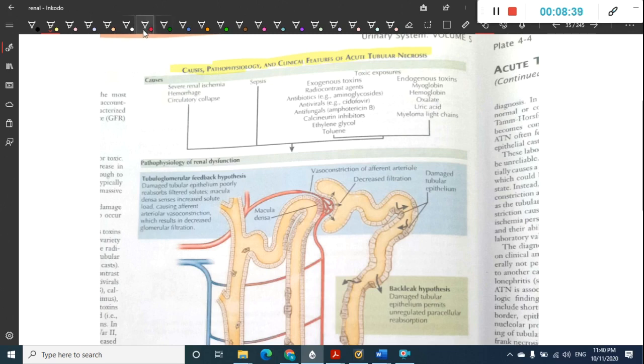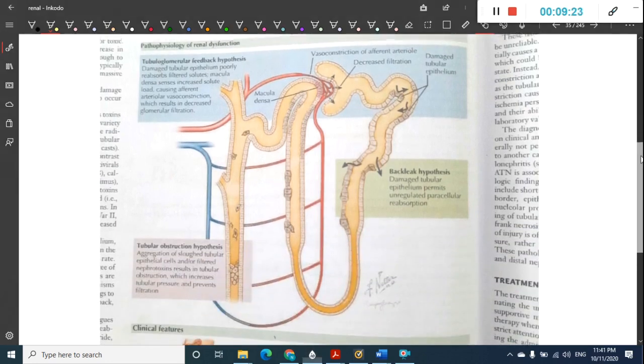Here, if you see causes of acute tubular necrosis, it can be due to severe renal ischemia, hemorrhage or circulatory collapse, sepsis, or some toxic exposures like exogenous toxins: radiocontrast agents, antibiotics, antivirals, antifungals like amphotericin, or calcineurin inhibitors, ethylene glycol or toluene. Or it can be due to endogenous toxins like myoglobin, hemoglobin, oxalates, uric acid, myeloma light chain. Okay, all these will result in